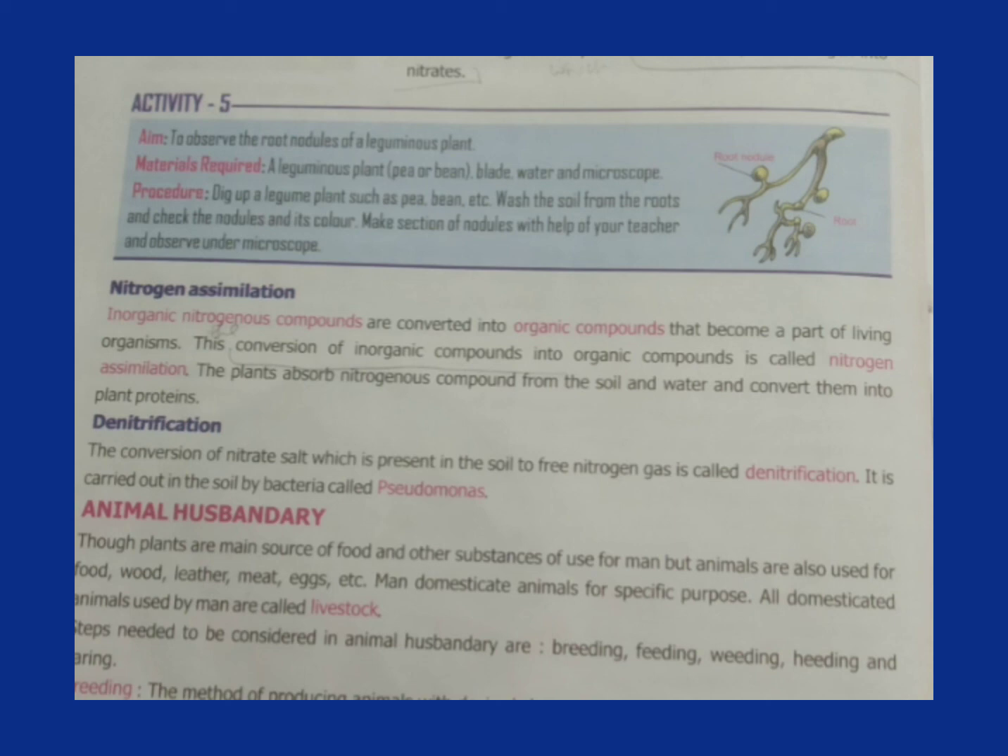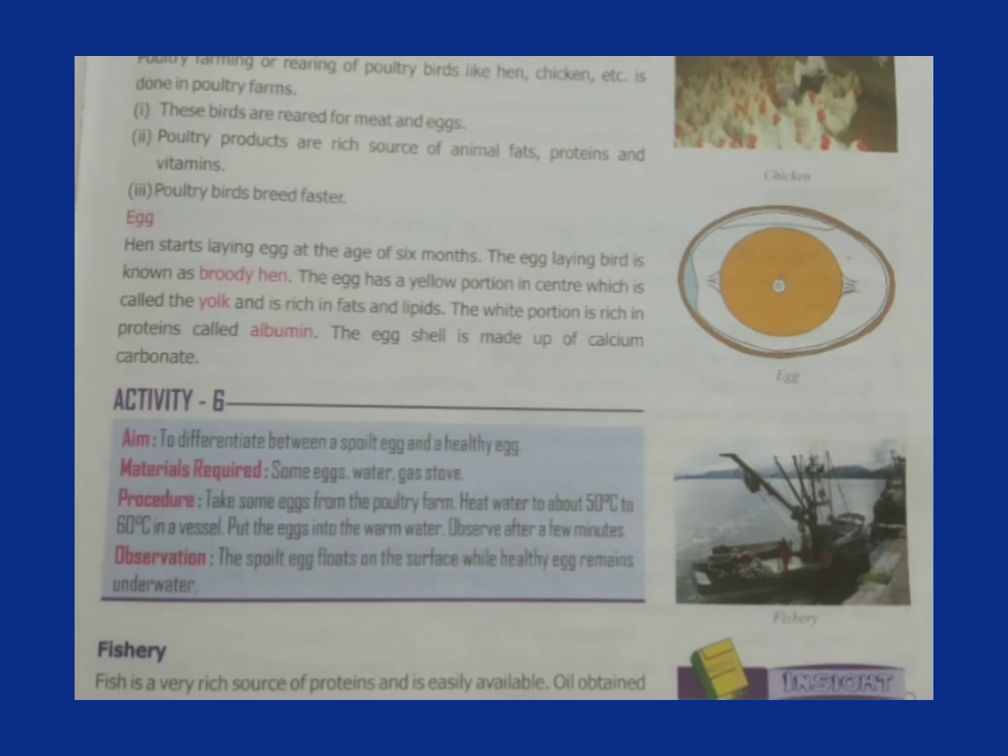Now the fishery. Fish is a very rich source of protein and easily available. Oil is obtained from some fishes which are rich in vitamins A and D. Now the honeybees. Honeybees provide us important substances, honey and wax. The bees which provide us honey are known as honeybees, and these are economically very important.